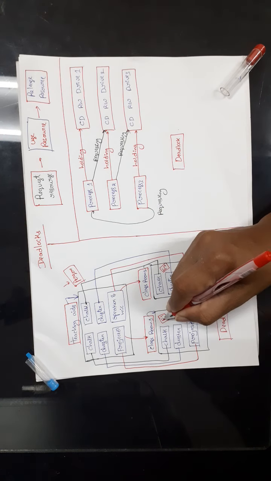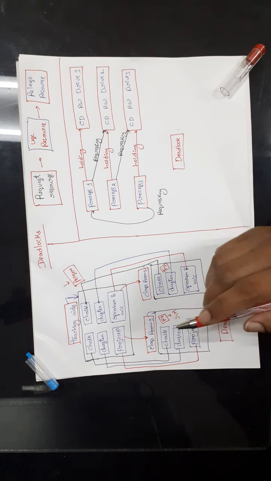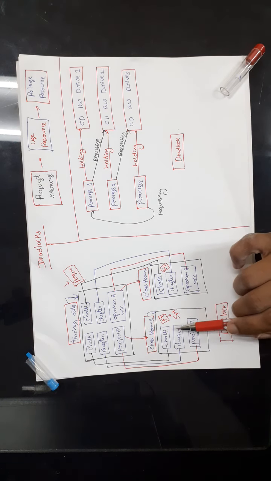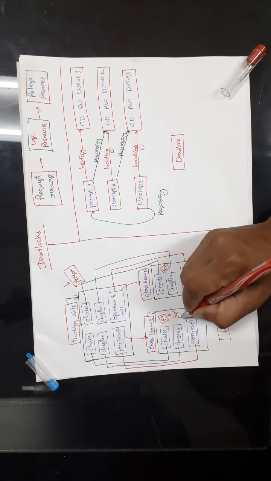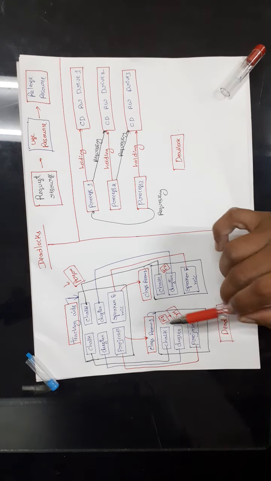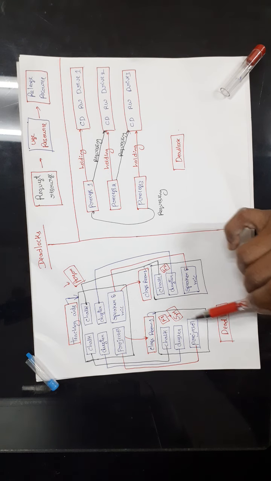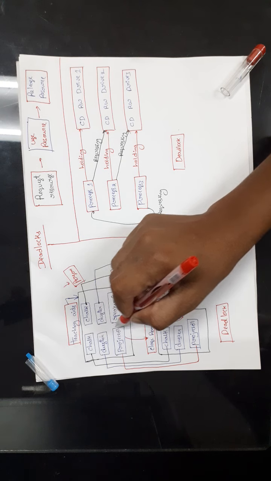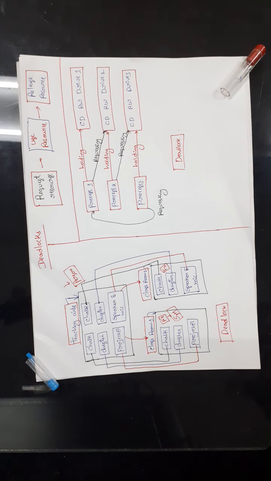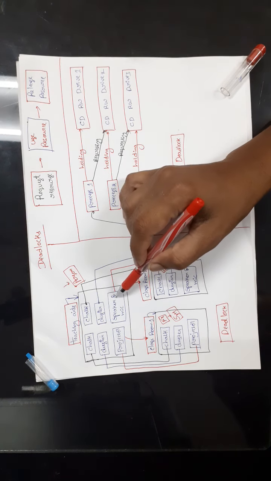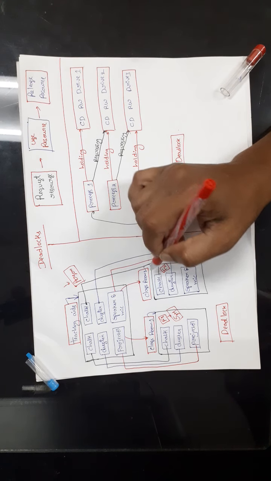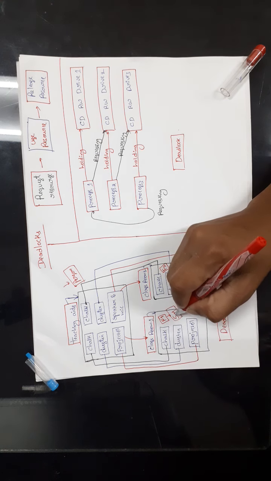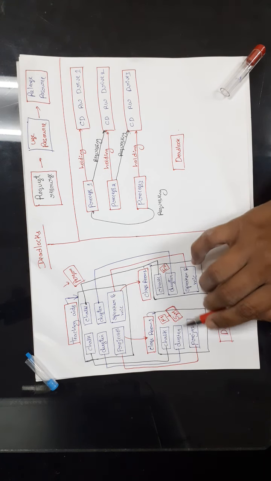So here F1 is waiting because he cannot teach the class without the speaker and mic. That means he has chalk piece, duster and projector, but still he is waiting for the speaker and mic. Once he gets the speaker and mic, only then can he complete his teaching and return all the teaching aids to this person. But here the speaker and mic are held by faculty 2. So faculty 1 is waiting for speaker and mic.